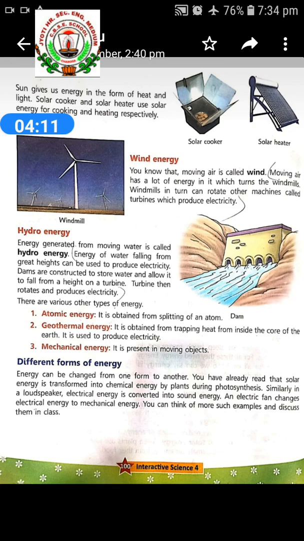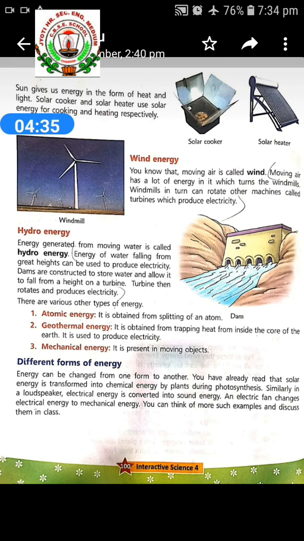In a nuclear power plant, nuclear energy can be obtained from nuclear fission, nuclear decay, and nuclear fusion reactions. So, atomic energy is obtained by the splitting of an atom. Next one is geothermal energy.